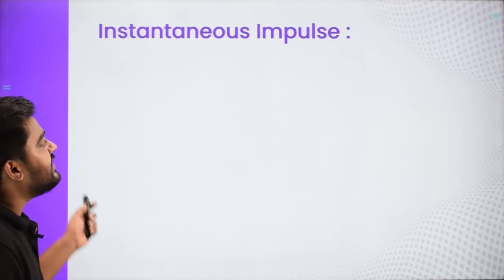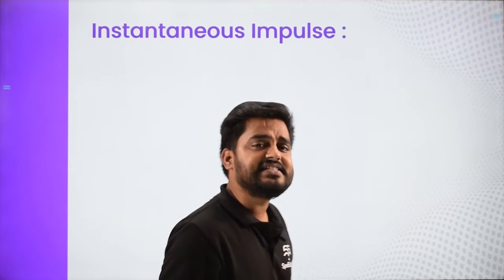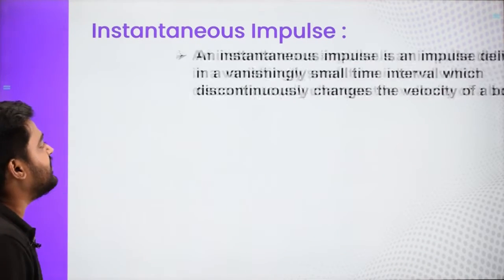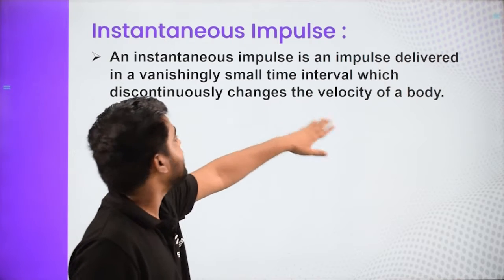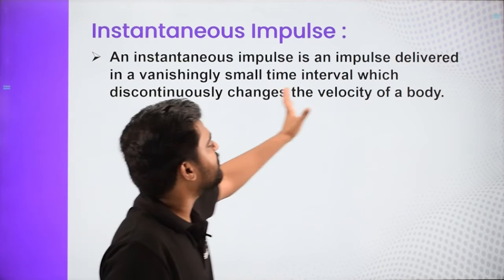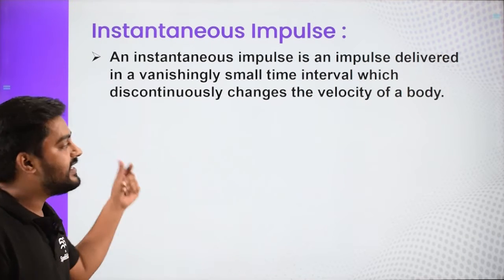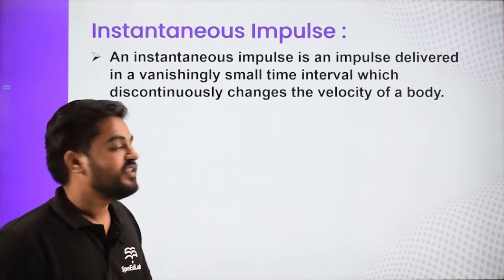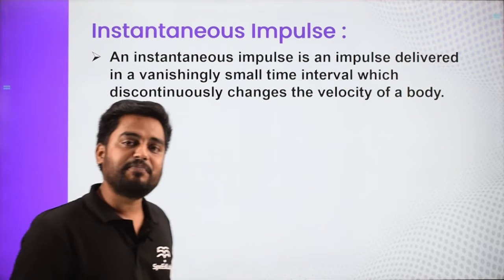Now I will say instantaneous impulse. So what is instantaneous impulse? Impulse basically acts for a very short interval, and an instantaneous impulse is an impulse which acts for a very, very small time interval, and it suddenly, discontinuously changes the velocity of the body. For example, think about a ball.